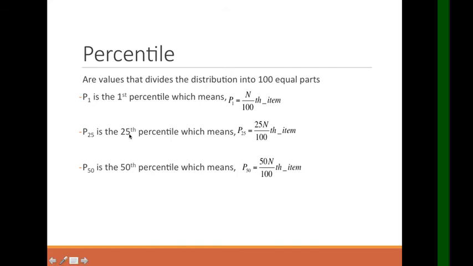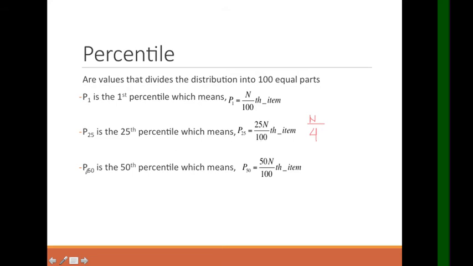So, P25 is the 25th percentile, which means P sub 25 equals 25 times n over 100th item. You can also cancel this, making it 1n over 4. Why? Because 25 over 100 has a simplest form of 1 over 4.